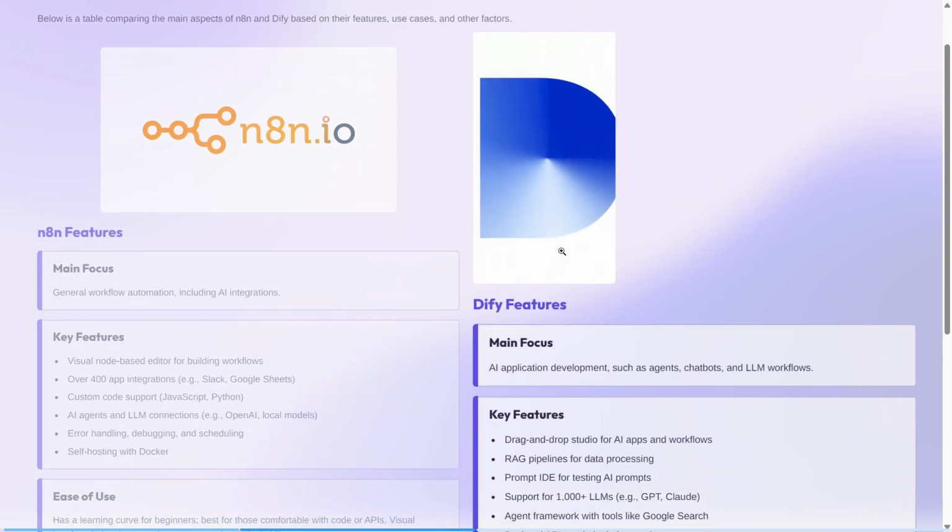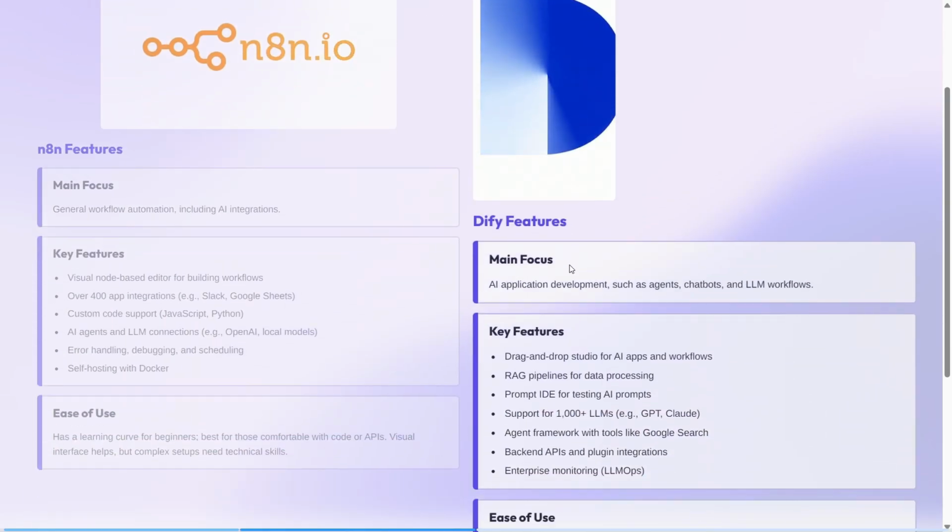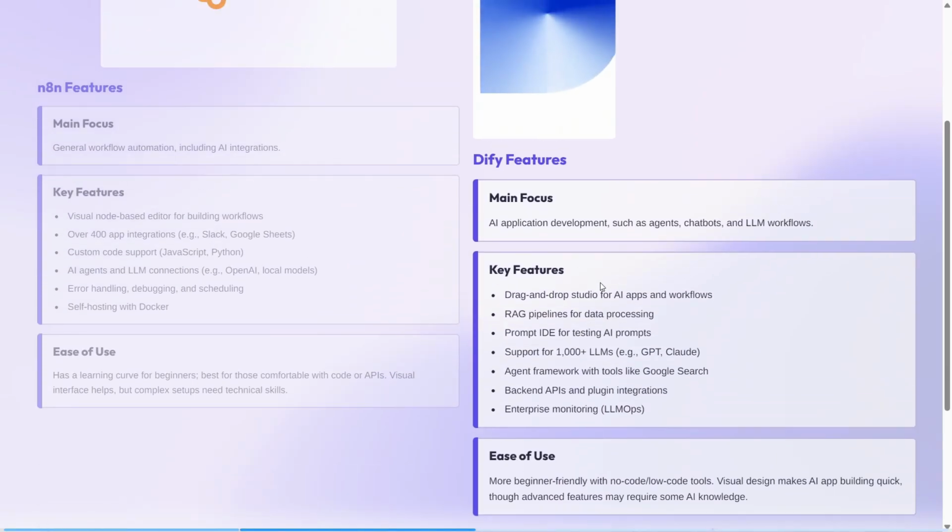Now, let's talk about Dify features. The main focus is on AI application development, such as agents, chatbots, and LLM workflows. The key features are a drag and drop studio for AI apps and workflows, RAG pipelines for data processing, a prompt IDE for testing AI prompts, support for 1000 plus LLMs, for example GPT or Claude, an agent framework with tools like Google Search, backend APIs and plugin integration, and enterprise monitoring.